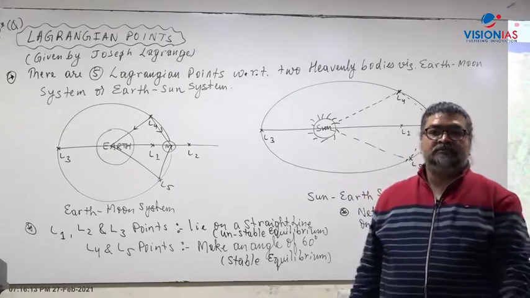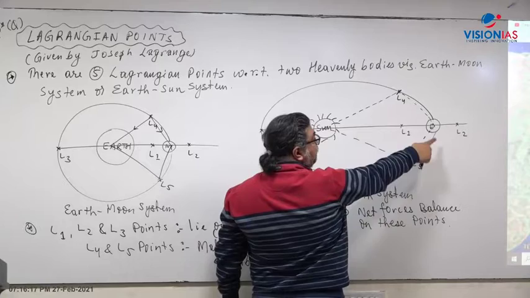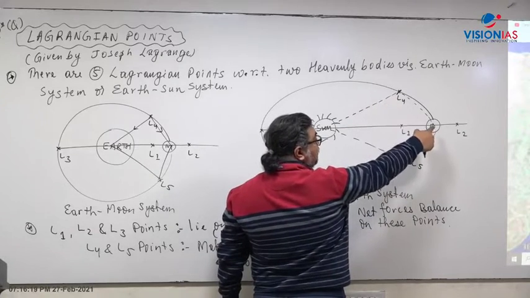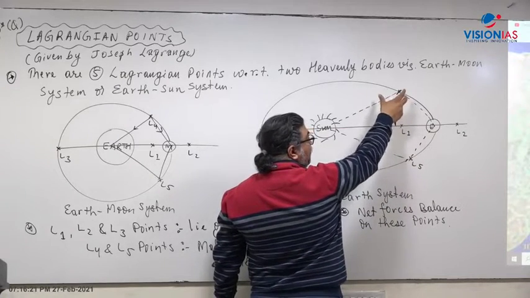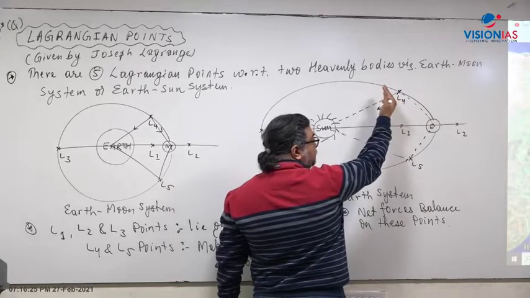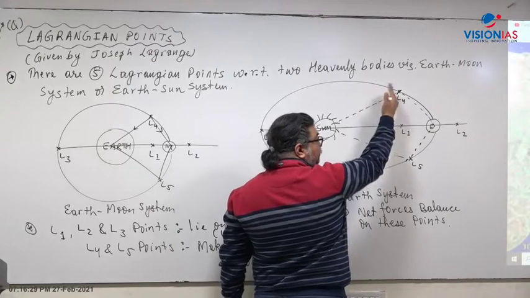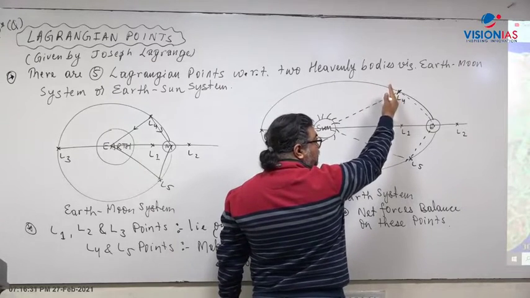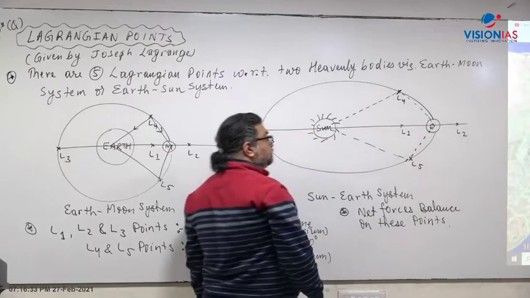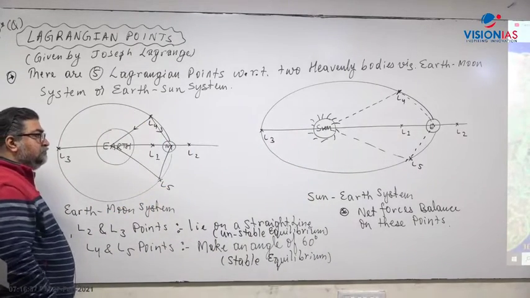Unstable equilibrium. On the other hand, L4 and L5 form a 60 degree angle, like an equilateral triangle here. So whatever the forces are, if there is any displacement left or right, the forces will work in such a way that the net force, the resultant force, will again spring it back to the L4 point. L4 and L5 are in stable equilibrium.